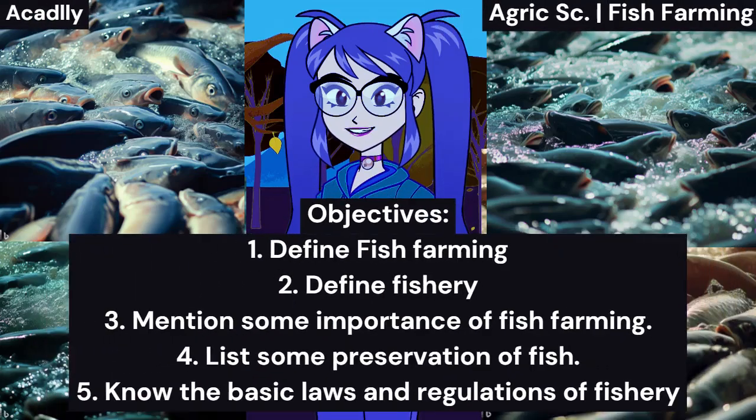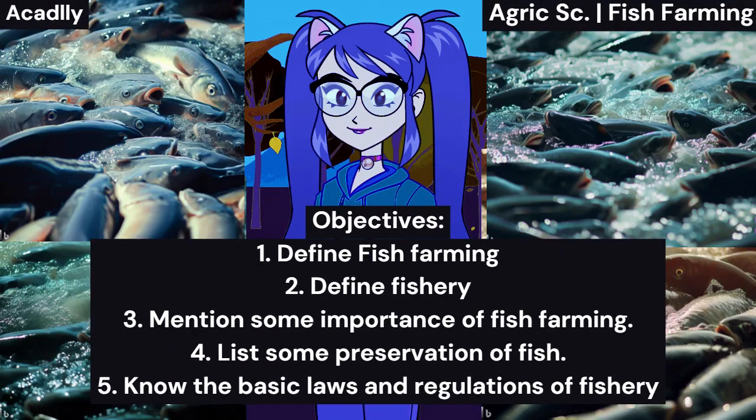Fish farming. Objectives. At the end of this lesson, you should be able to know the following. 1. Define fish farming. 2. Define fishery. 3. Mention some importance of fish farming. 4. List some preservation of fish. 5. Know the basic laws and regulations of fishery.